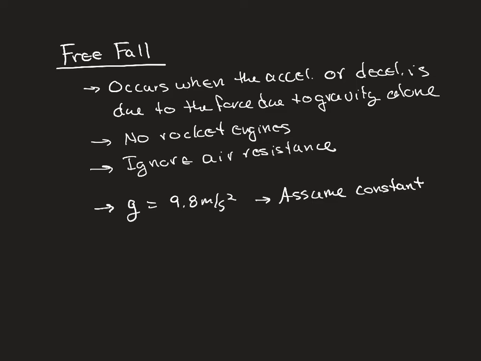We'll learn later on in the semester how to calculate how the value changes based upon being on another planet or based upon the distance from the surface of the Earth. But for now, we're going to assume we're near Earth's surface and that the acceleration of gravity is 9.8 meters per second squared. However, keep in mind that this value would be negative. And I don't automatically put the negative sign on the 9.8 because there are going to be equations later on in the semester where we're going to want to plug in a positive 9.8. But for now, we're always going to plug in a negative 9.8 meters per second squared.